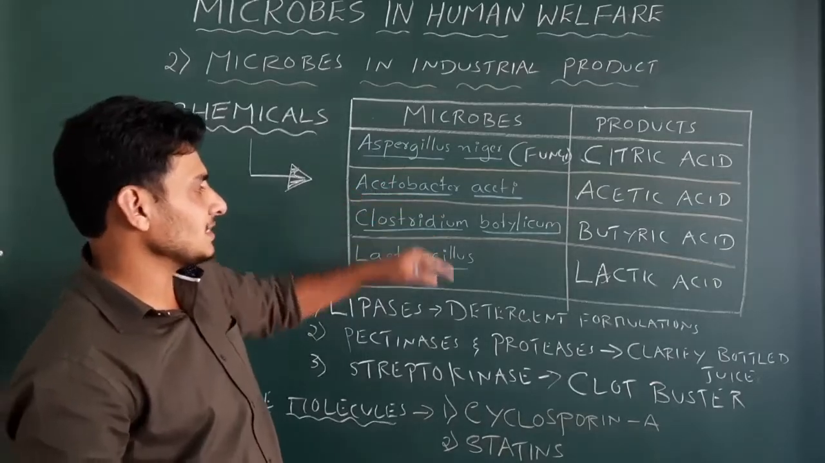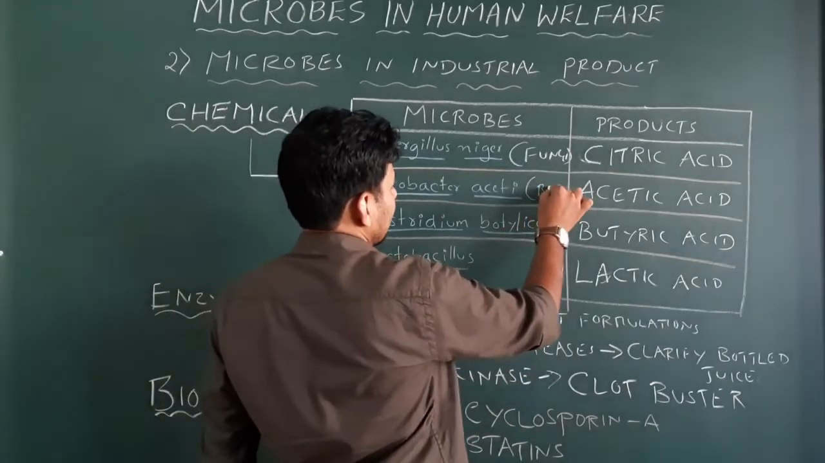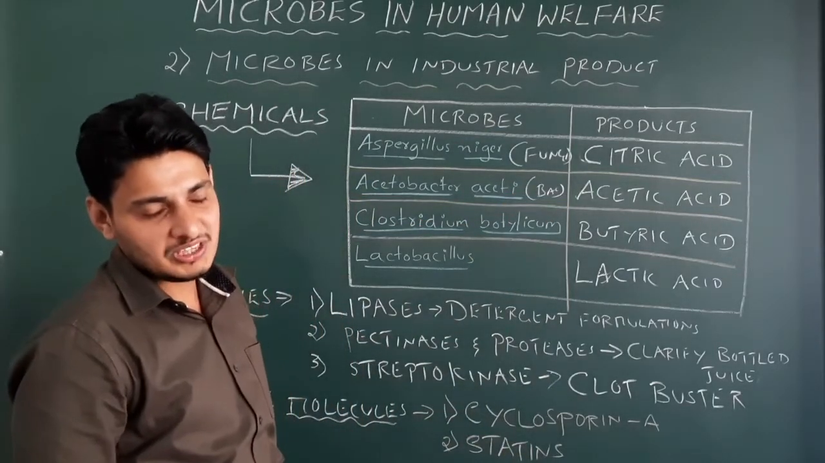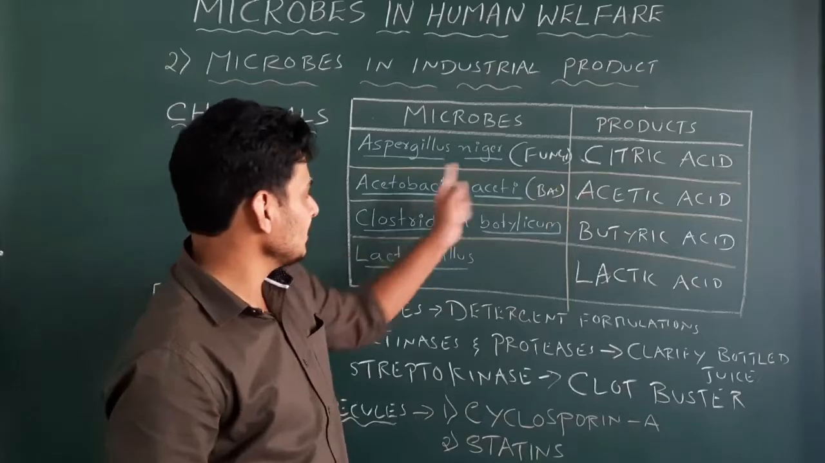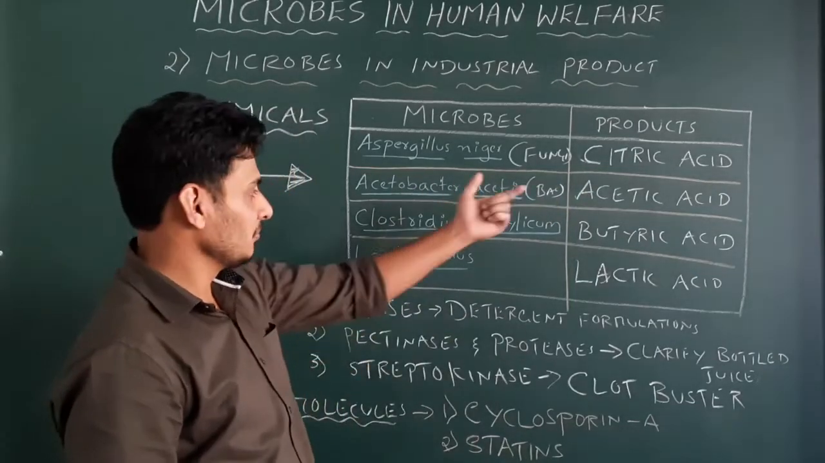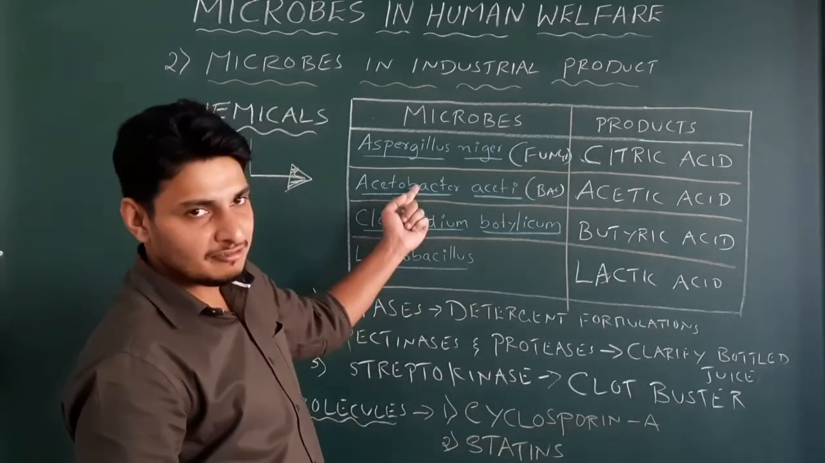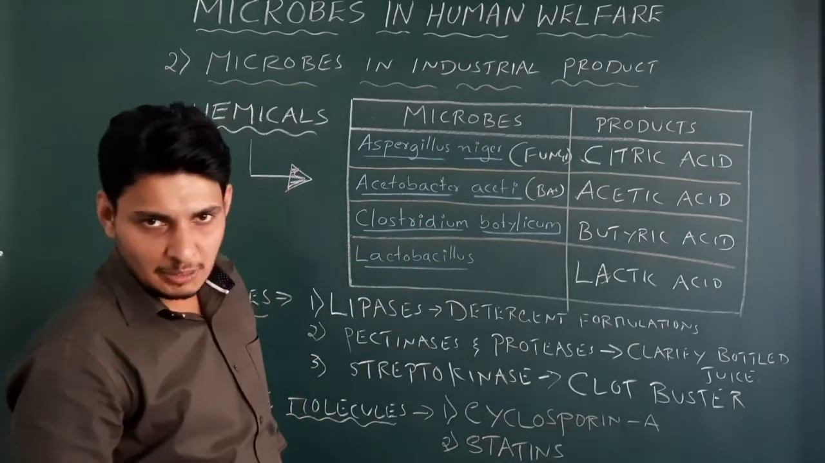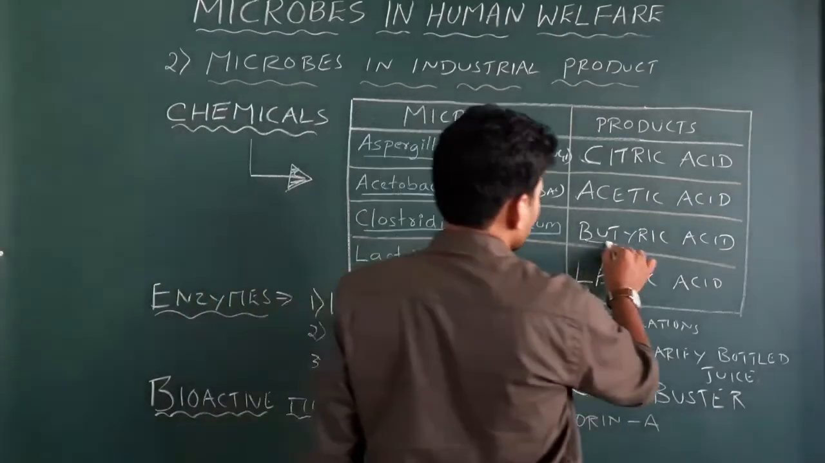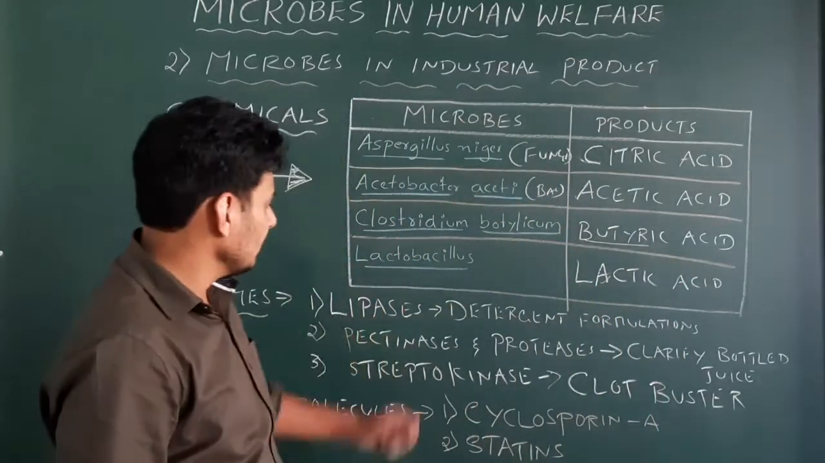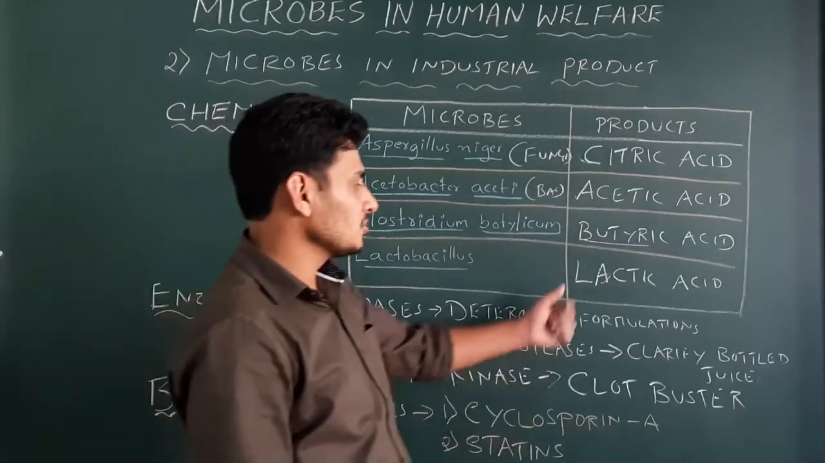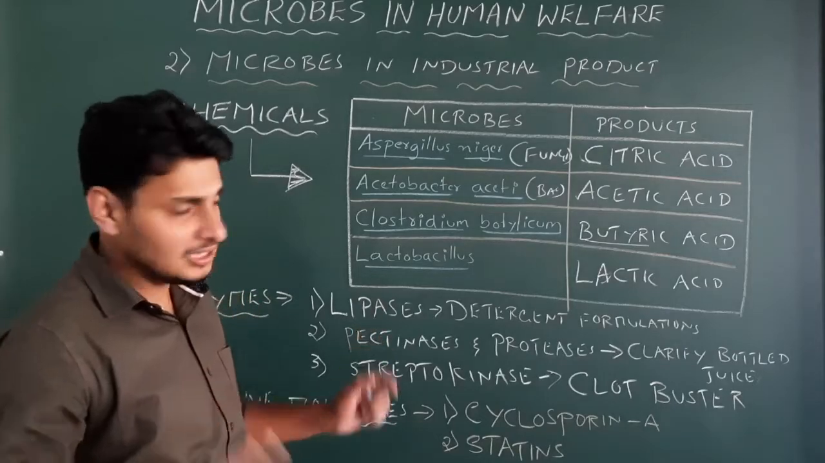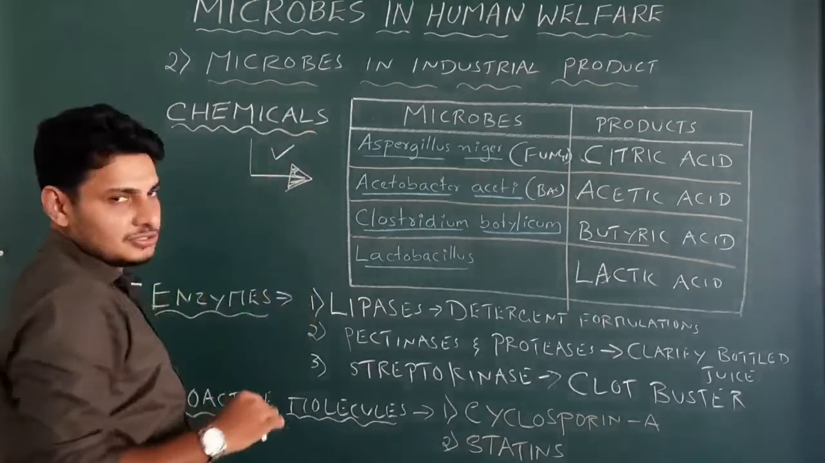Okay. Acetobacter aceti, a type of bacteria, produces acetic acid. It's easy. In the competitive examination, it's very easy actually. Acetic acid, Acetobacter aceti. In the name of the bacteria itself, the hint is there. The answer is there. Clostridium butylicum, another type of bacteria, produces butyric acid. Okay. Next is Lactobacillus, another bacteria that produces lactic acid. Lactic acid bacteria produce lactic acid. Done? Easy. Okay. So that is all about the chemicals.